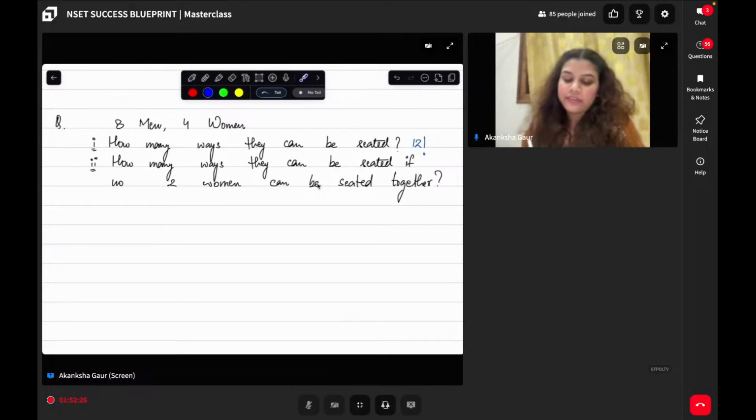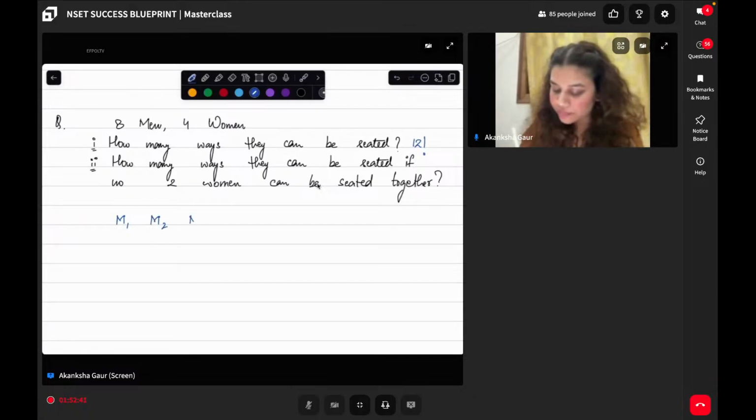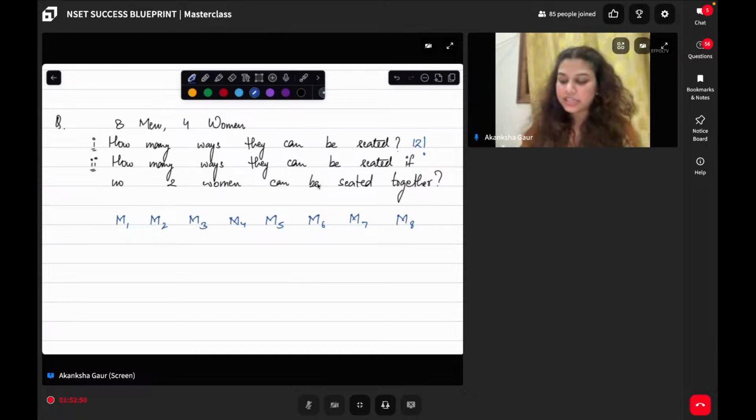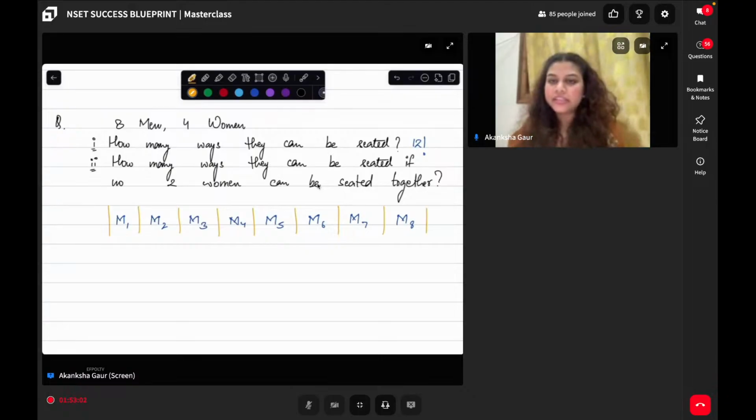Okay. Second way says that how many ways they can be seated if no two women can be seated together. So I have 8 men, M1, M2, M3, M4, M5, M6, M7, and M8. If I am saying that no two women can be seated together, it means that women can be placed between the men. You guys agree or not? Women can be placed between the men. Yes?